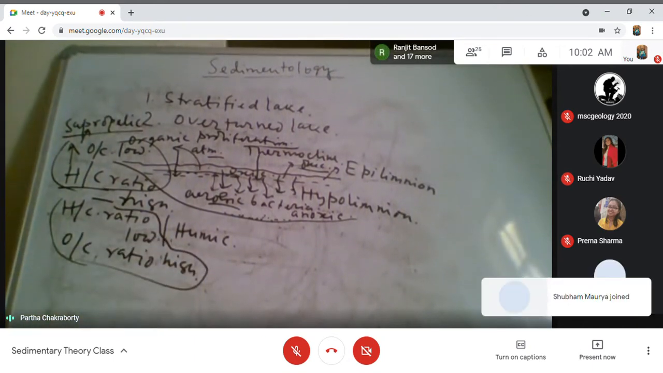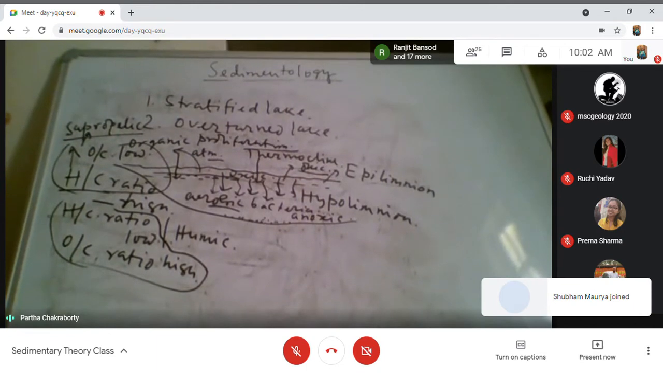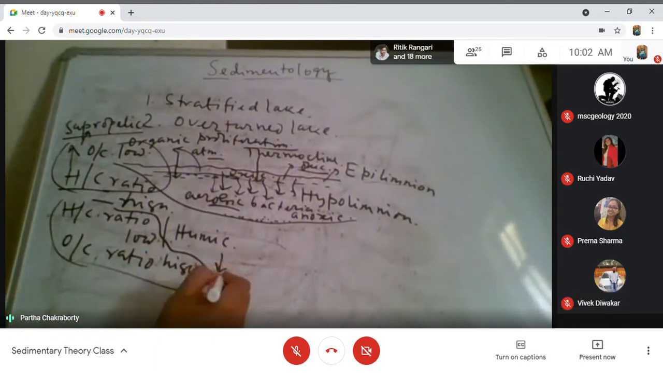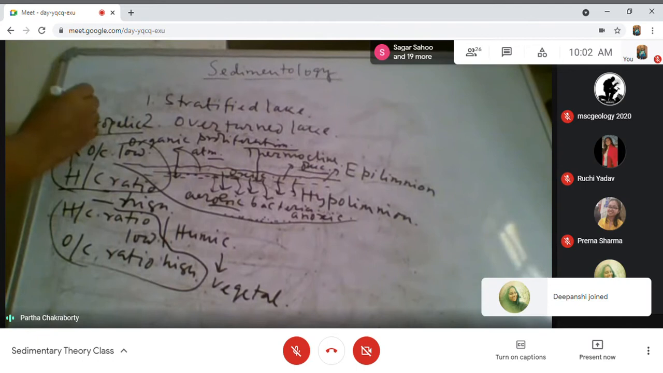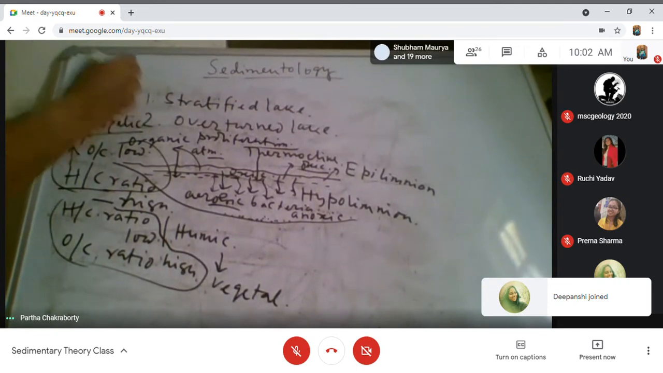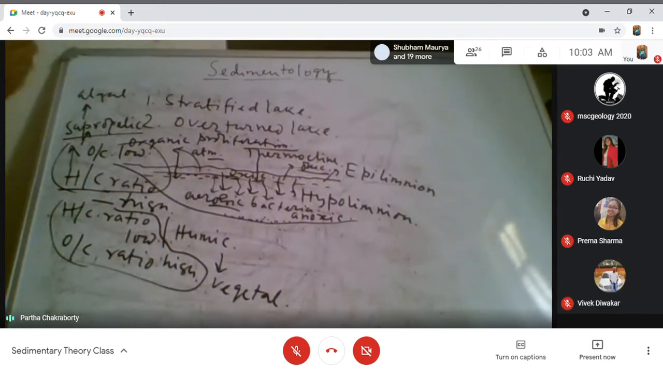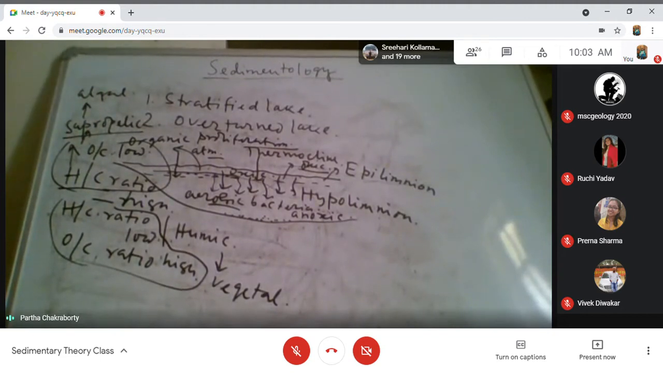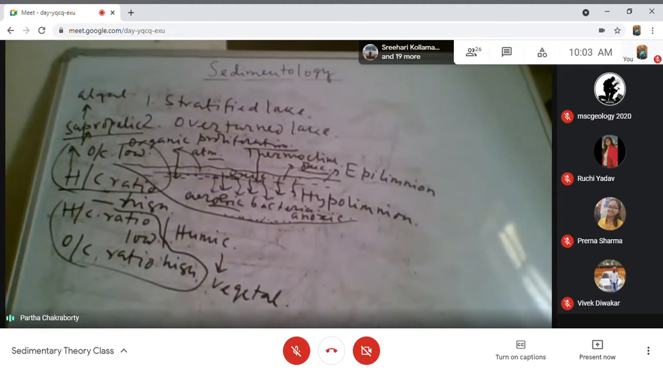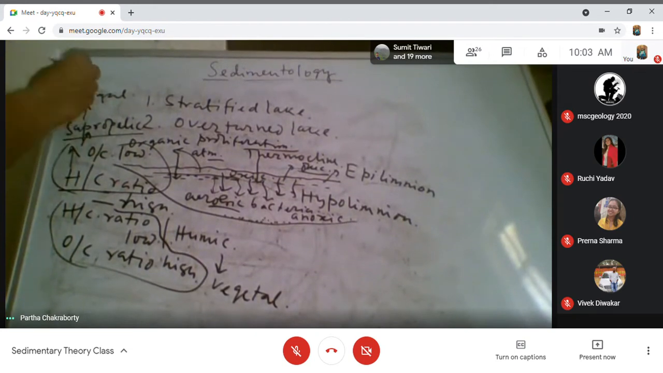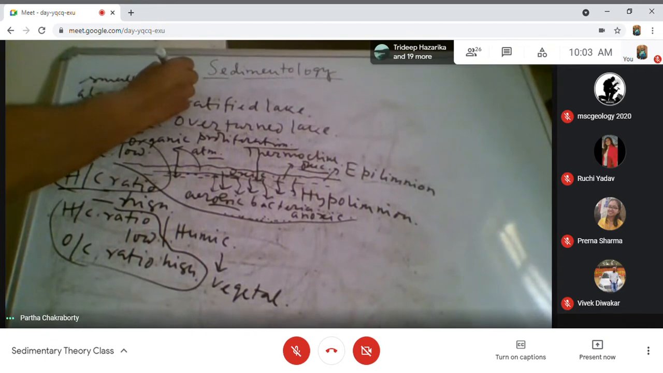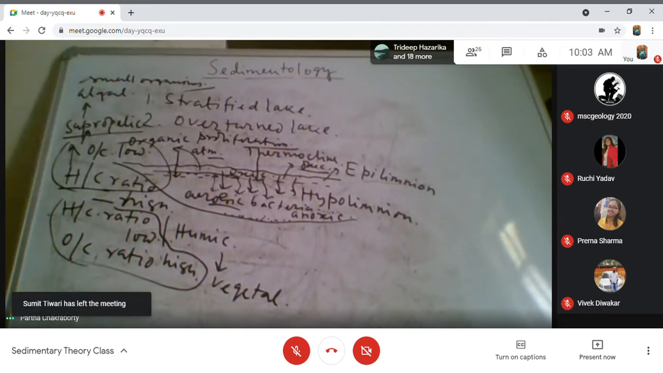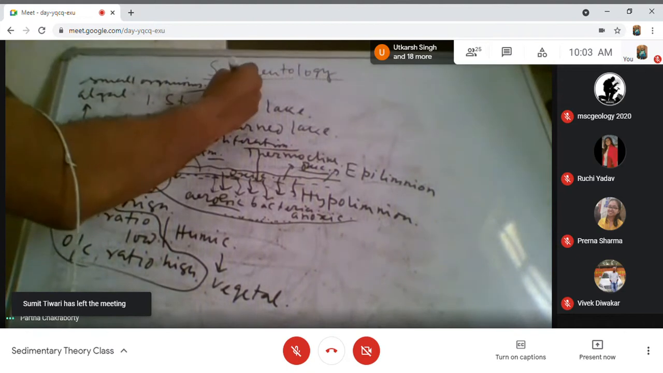Now, what is the difference between humic and sapropelic organic matter? Humic organic matter is essentially vegetal, that is from plant derivation, whereas the sapropelic organic matter is mostly algal and organic, mostly the algal and the different kinds of small organisms, that is zooplanktons.